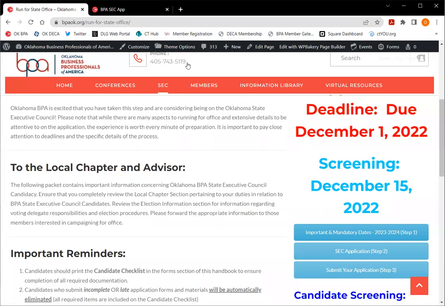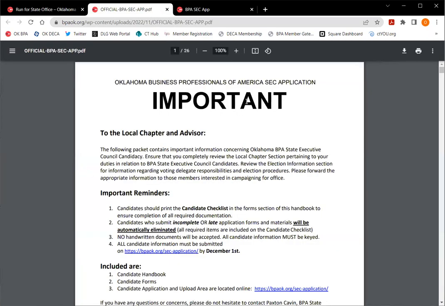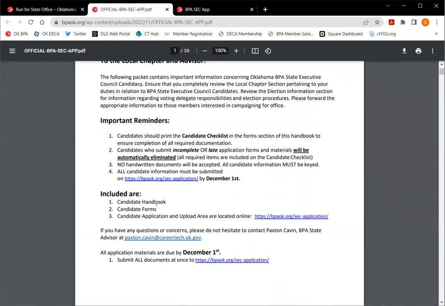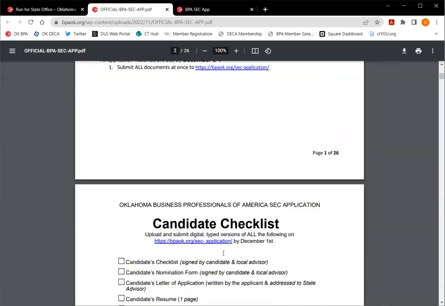Okay, moving on. We're gonna run through our state officer application here. Okay, so you've probably heard rumors about how long this application is. It is 26 pages of a lot of information, all important, a lot of forms to sign and things like that. So please make sure that you're diligently going through those. Okay, so again, we have our notes and things like that. You're going to find your handbook, your forms, your application, and things like that in here. Applications are due on December 1st.